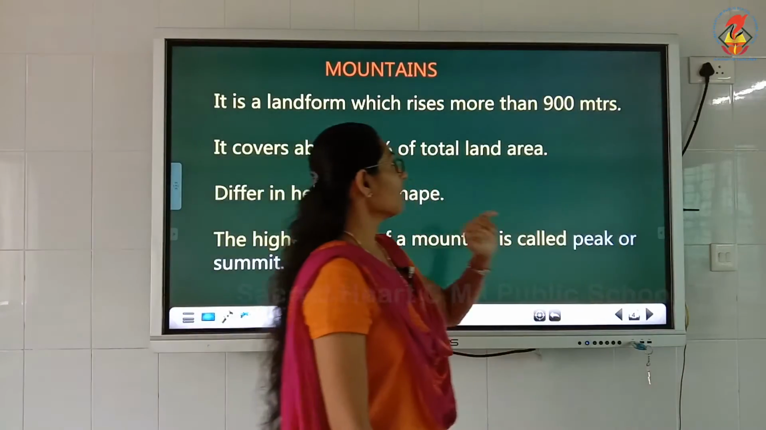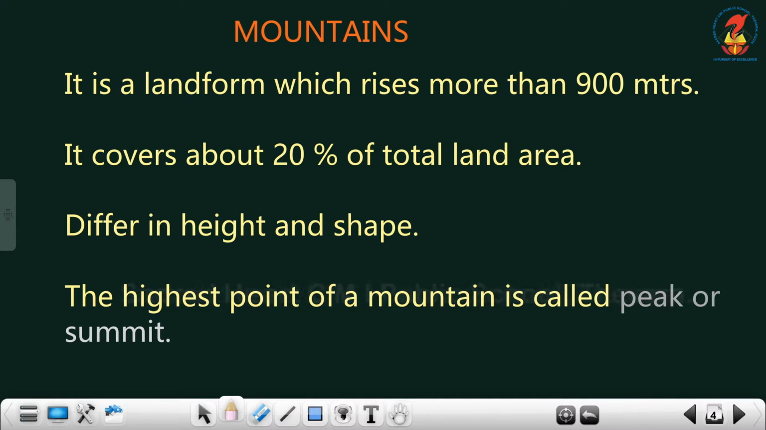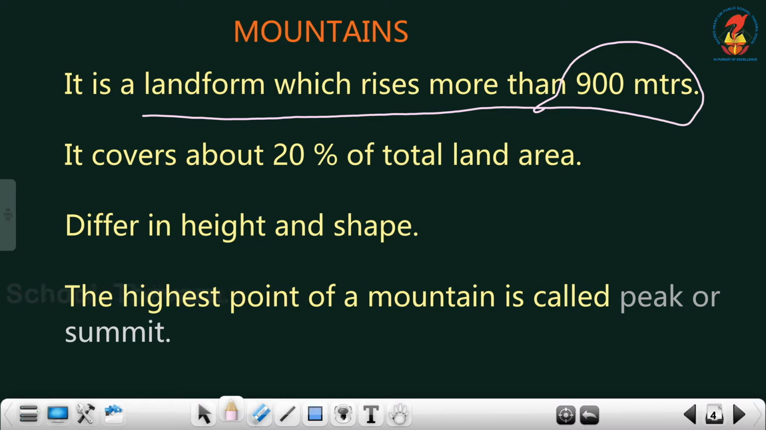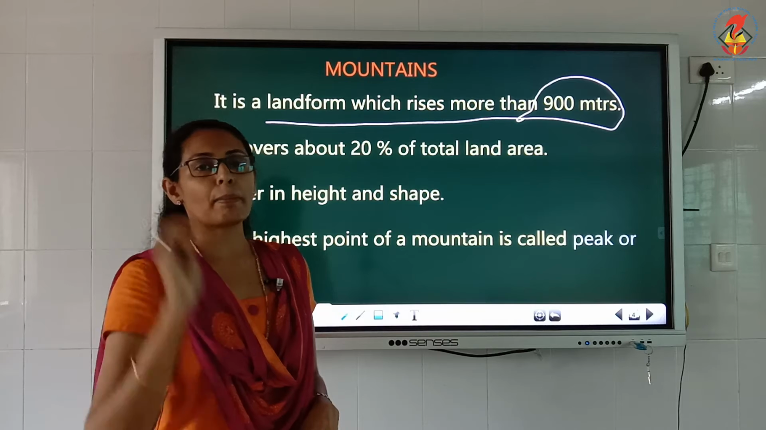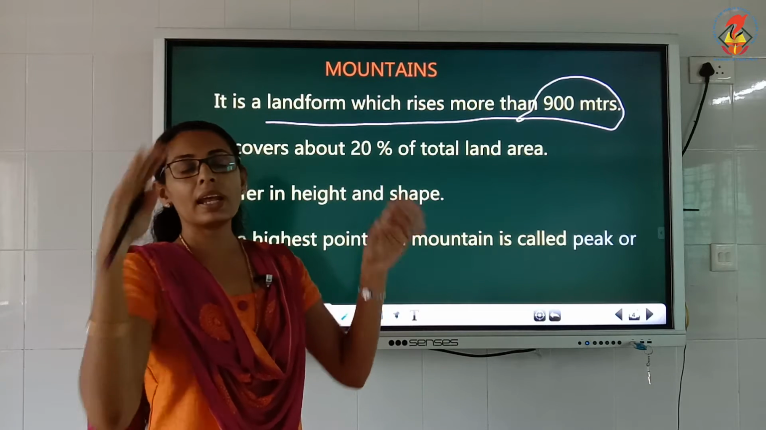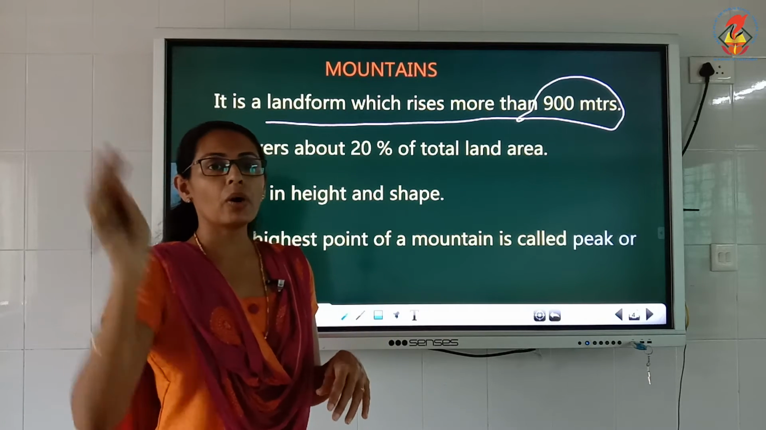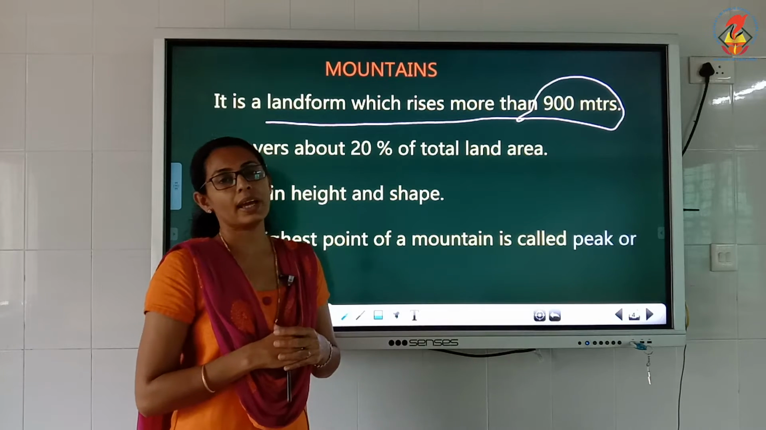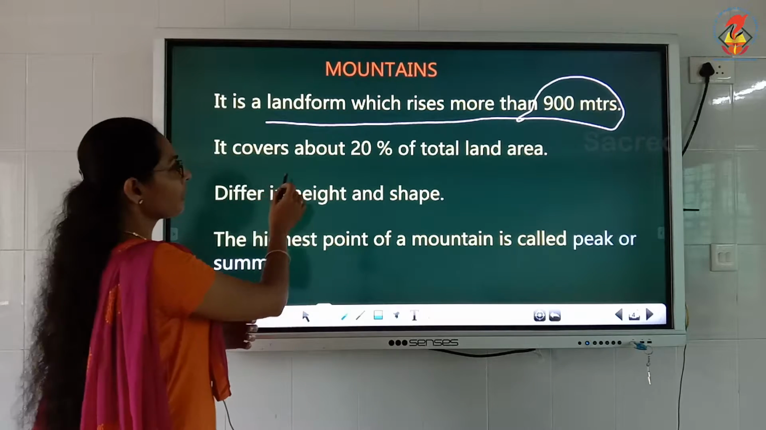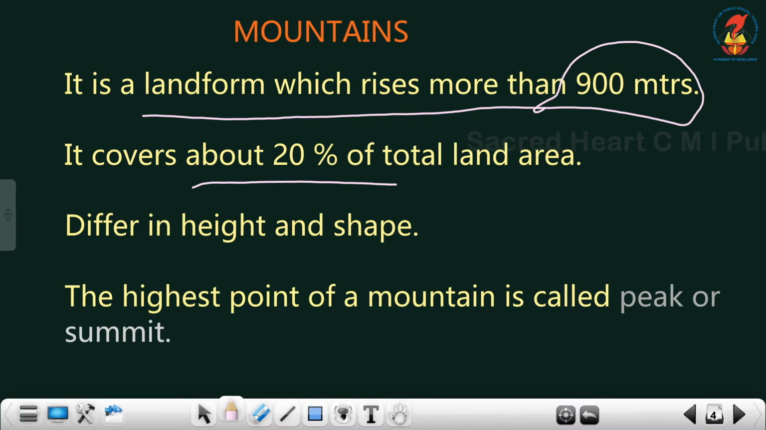An important one, the first one is mountains. The first landform is the mountains. What do you mean by mountains? It is a landform which rises more than 900 meters above the sea level. If any land has a height above 900 meters, then that land area is known as mountains. And mountains cover 20% of our total land area.